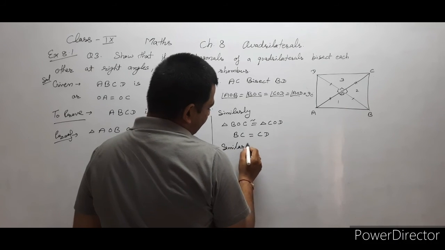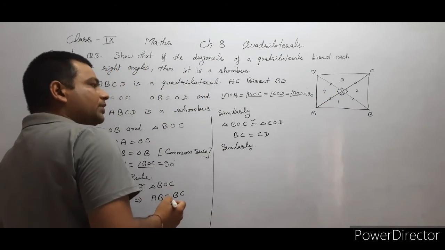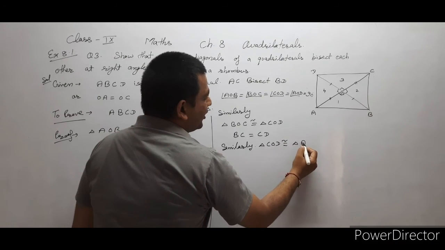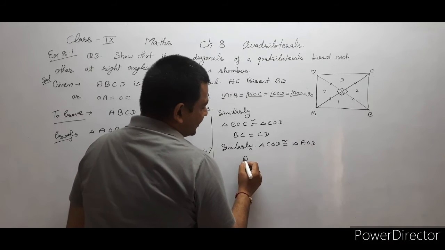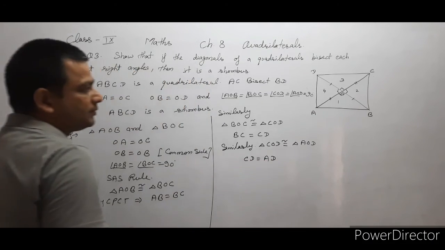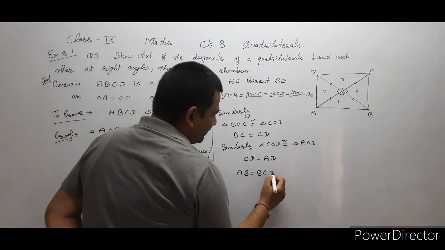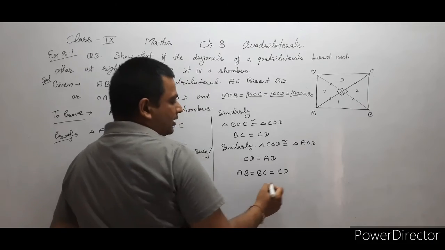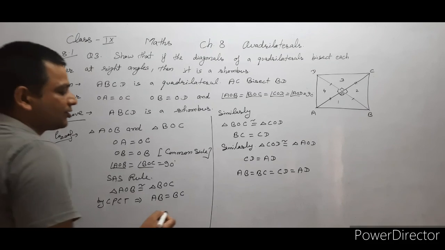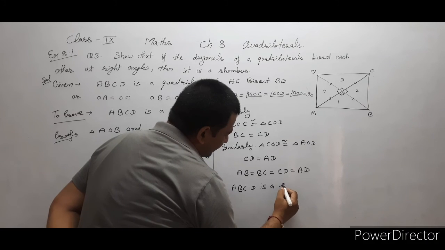Similarly, the third and fourth triangles we can also prove congruent. Triangle COD is congruent to triangle AOD. That means CD is equal to AD. Firstly, we proved that AB is equal to BC. Second, BC is equal to CD. Third, CD is equal to AD. That means all the four sides are equal in the quadrilateral. That means ABCD is a rhombus.